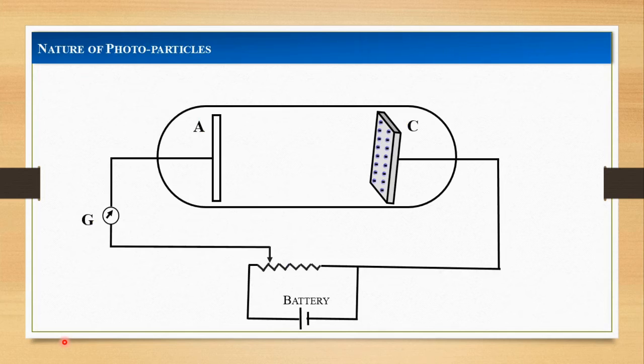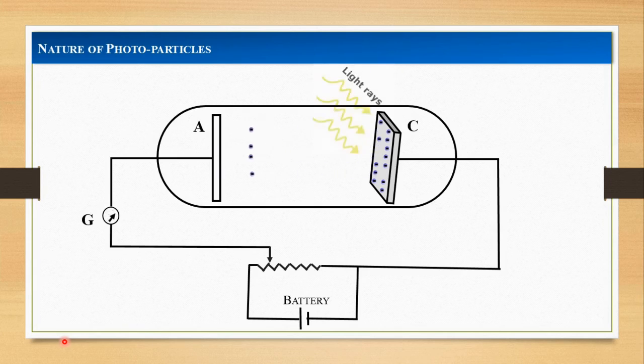It consists of an evacuated quartz bulb having the photosensitive plate C and another metal plate A. When monochromatic light is incident on the cathode C, the electrons are emitted by the plate C and are collected by the plate A. So plate A is called the collector and plate C is called the emitter.